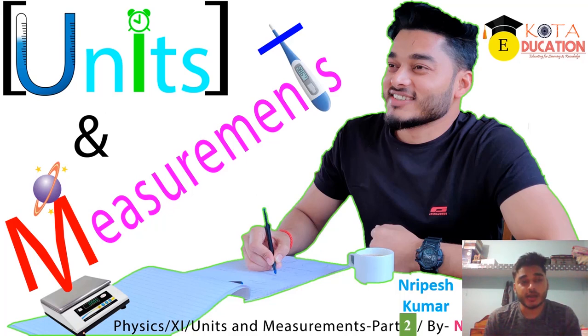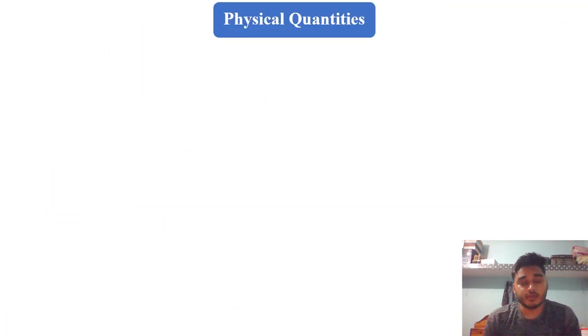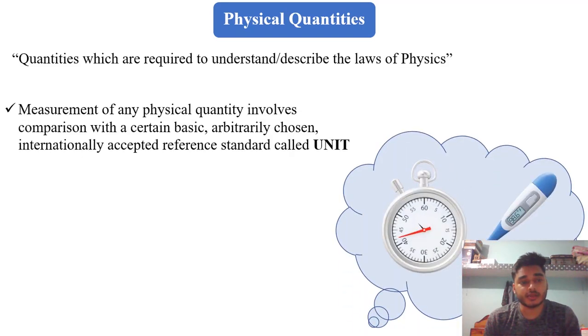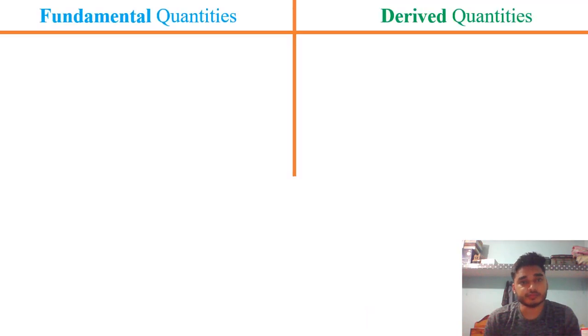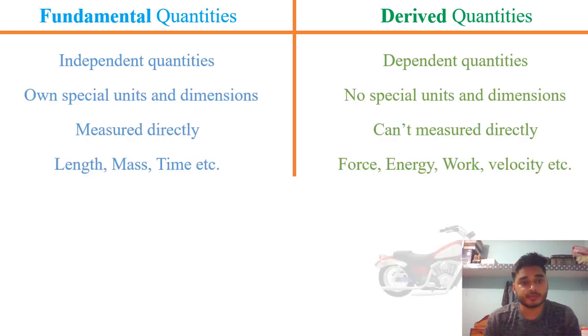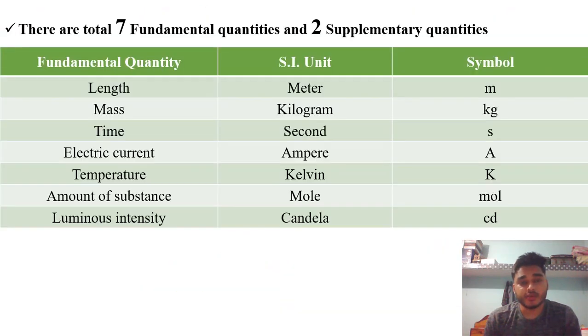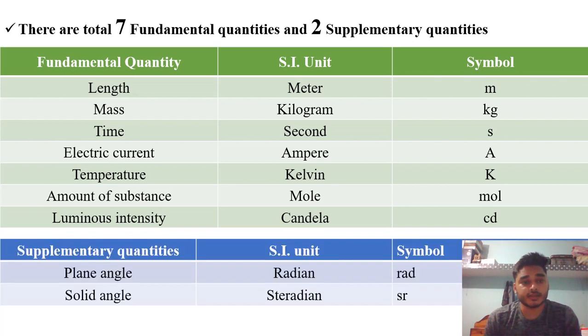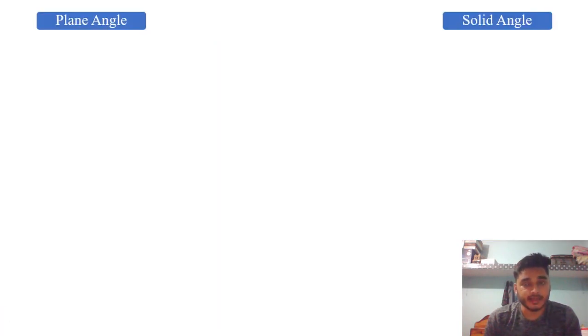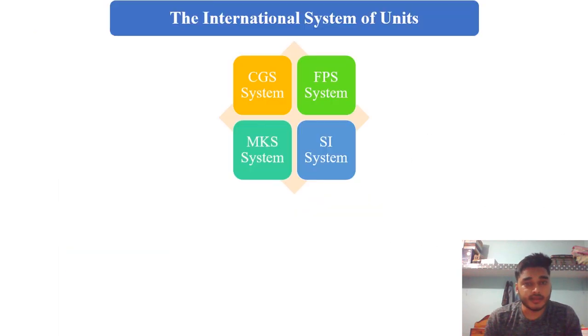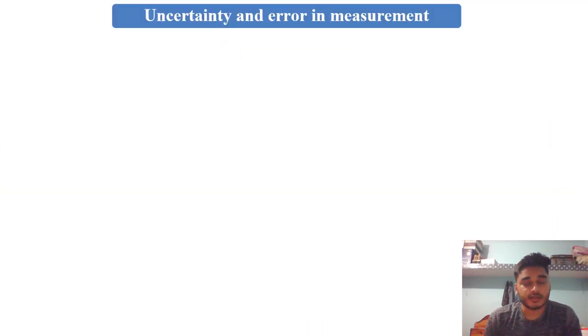I am Nirpesh Kumar, and today in this tutorial I will talk about units and measurements part 2. In the previous video we studied physical quantities and their definition. There are two types, fundamental and derived. The difference between fundamental and derived quantities, the 7 fundamental quantities and 2 supplementary quantities, plane angle and solid angle, and the international system of units. There are 4 kinds. So we will start this part 2 from here.